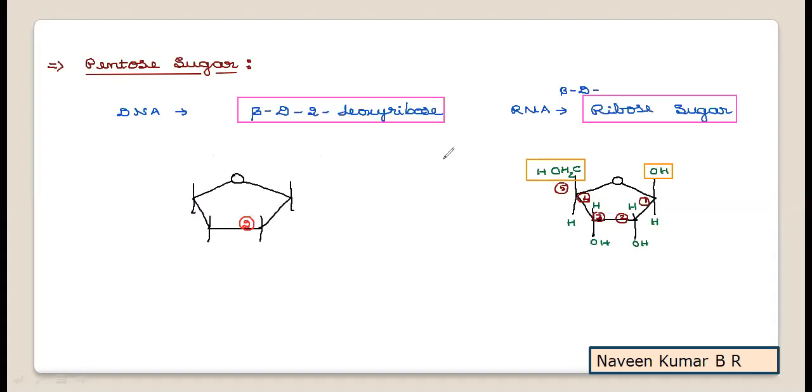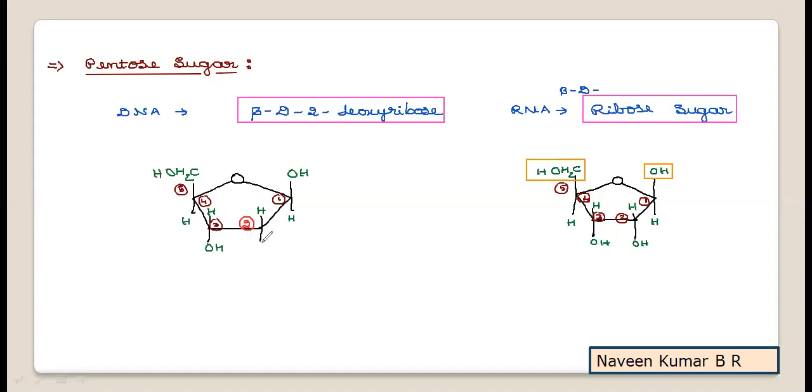Now this is the first carbon, second carbon, third carbon, fourth carbon, and the fifth carbon as CH2OH will be above the plane. It is a beta sugar, hence OH above, H below. Now the name you can observe, it is beta D-2-deoxyribose.